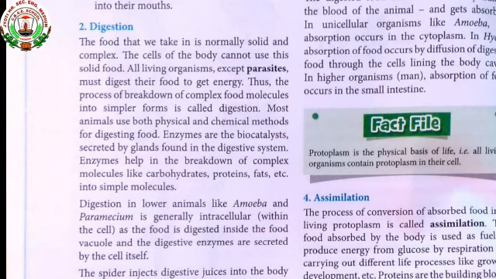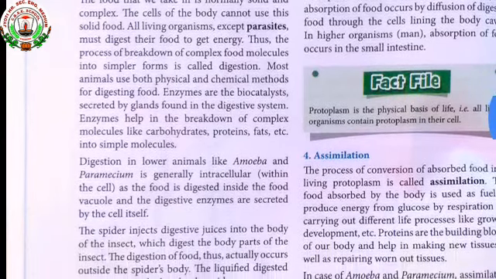Digestion in lower animals like amoeba and paramecium is generally intracellular, as the food is digested inside the food vacuole and the digestive enzymes are secreted by the cell itself. In the previous class I had explained amoeba in detail.